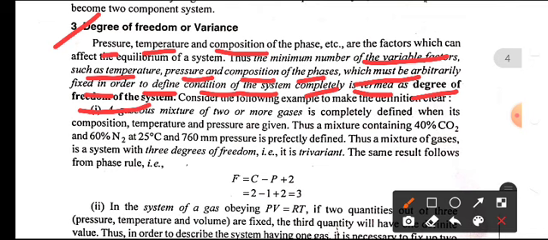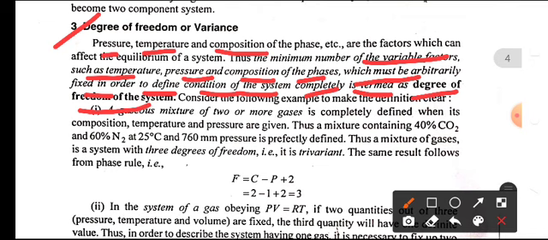Once again I repeat, these are the minimum number of variable factors like temperature, pressure, and composition.